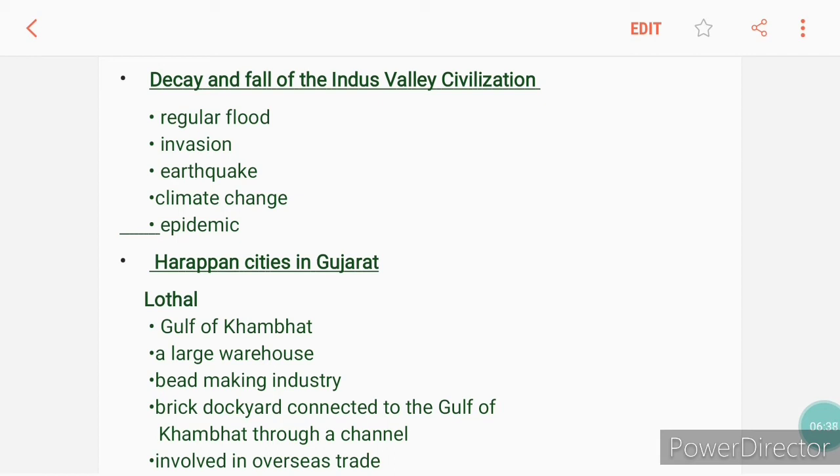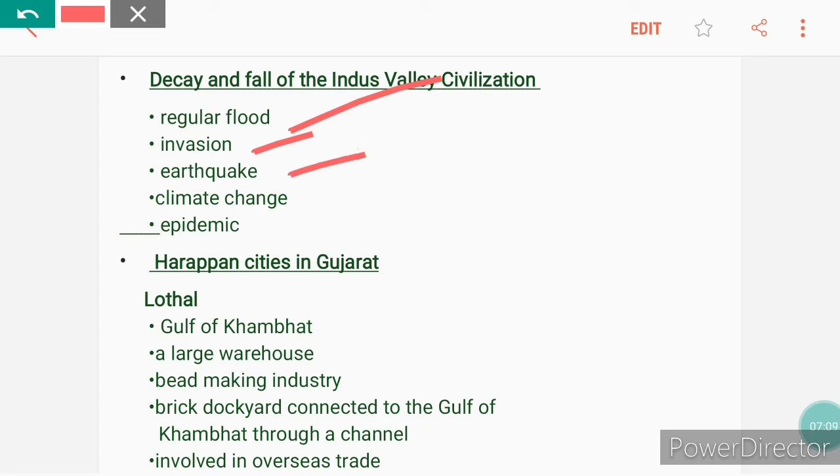It might have been destroyed by regular floods, or an epidemic, or some terrible disease might have killed the people, or climate change. Climate change means the climate began to change and the region became more and more dry like a desert. And invasion means that Aryans attacked their cities and destroyed them.